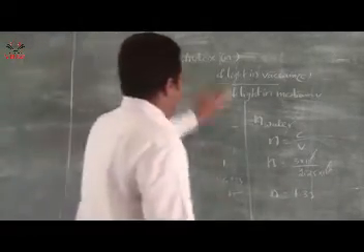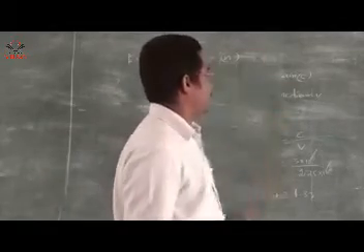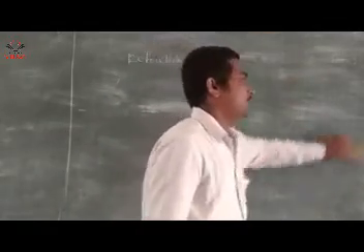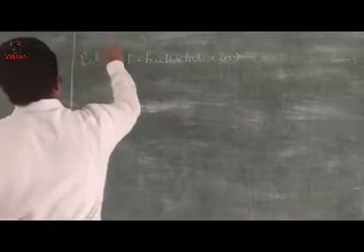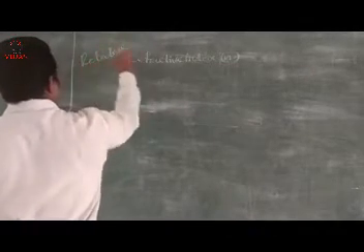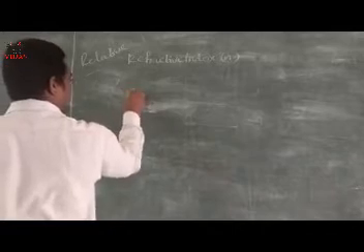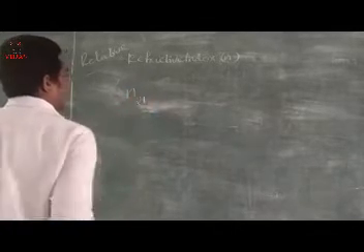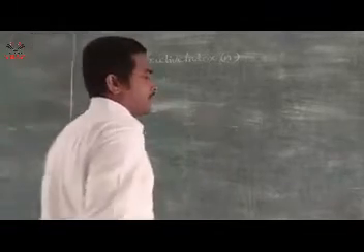So what is relative refractive index here? The symbol is also n, written as n21. What is the relative refractive index, my dear?